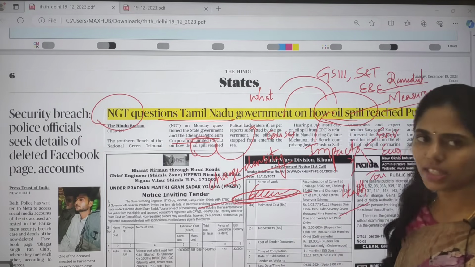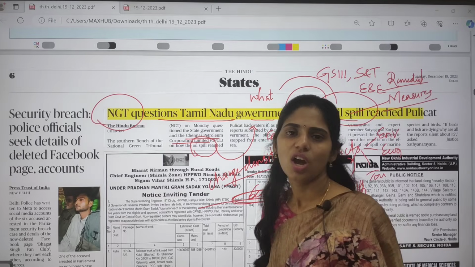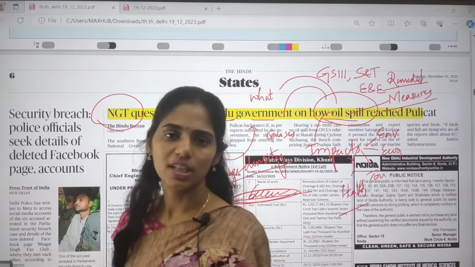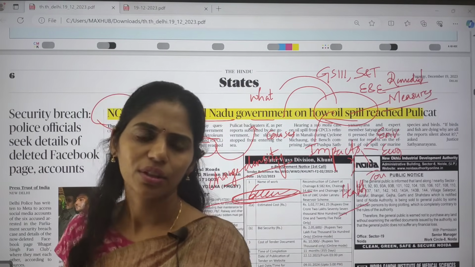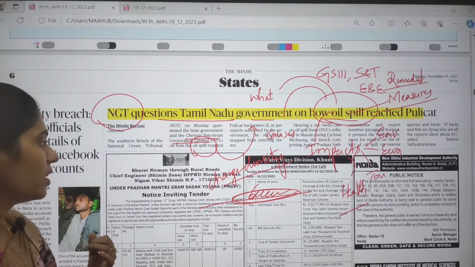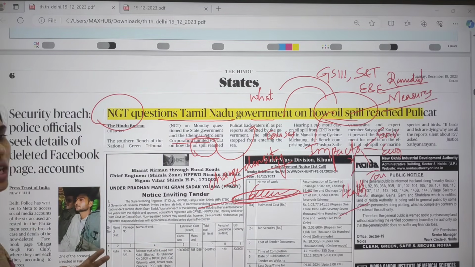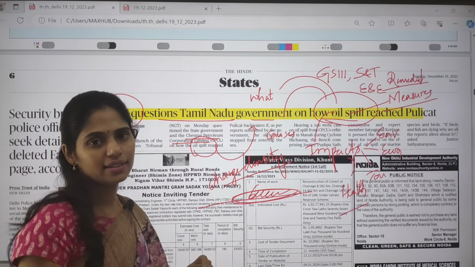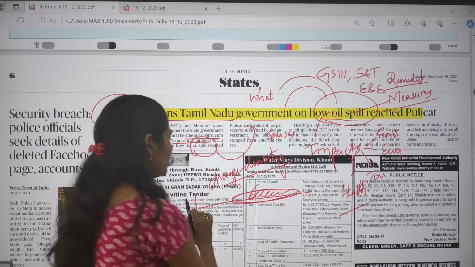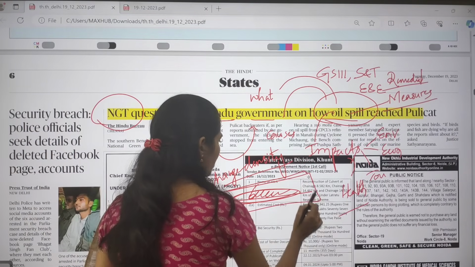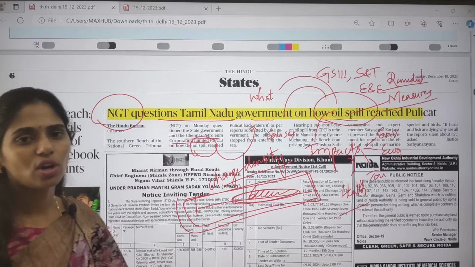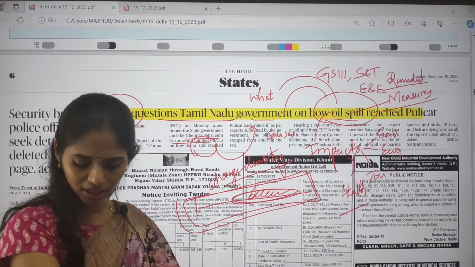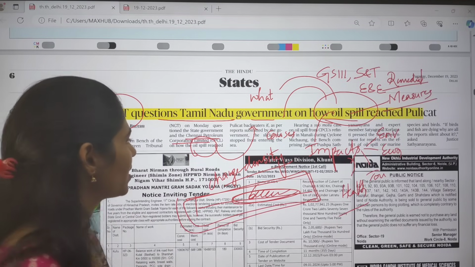So if there is any ship or cargo carrying oil, either crude oil, petroleum or diesel, then what happens if there is an accident to that ship? The oil will leak. That oil will form a layer on top of the water. So this condition is called an oil spill. I hope you understood what an oil spill is, right?